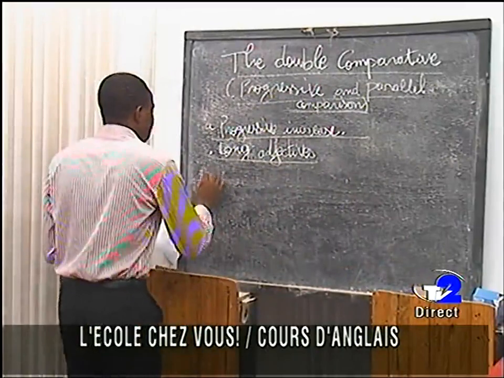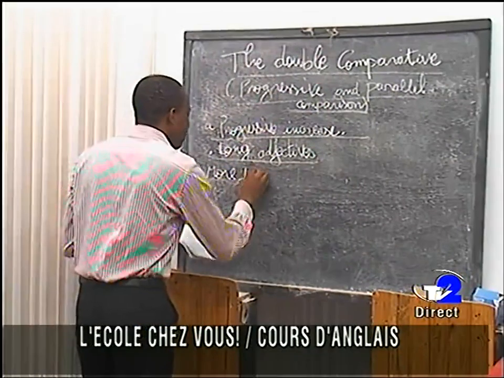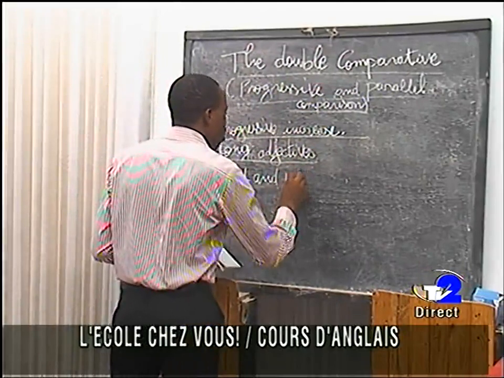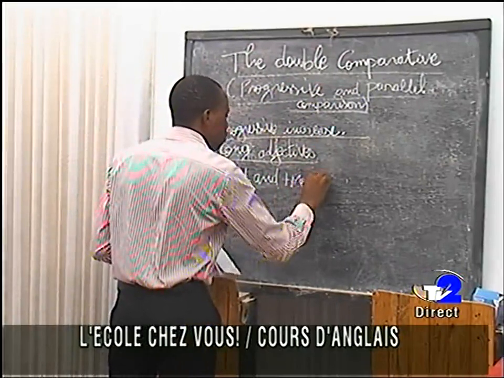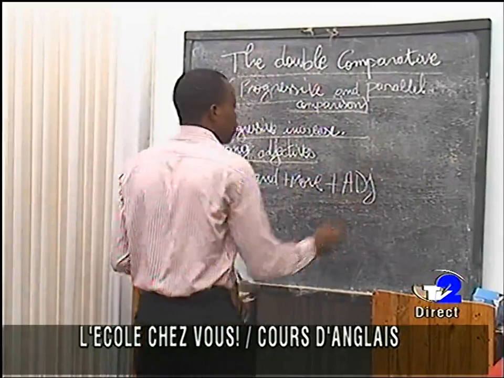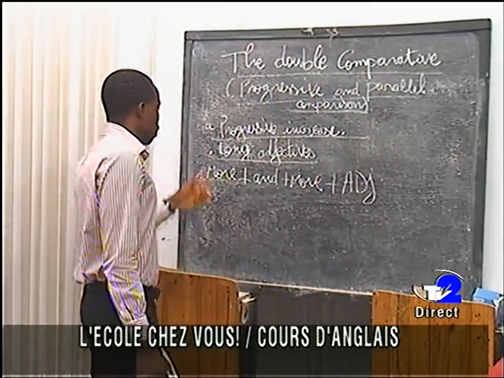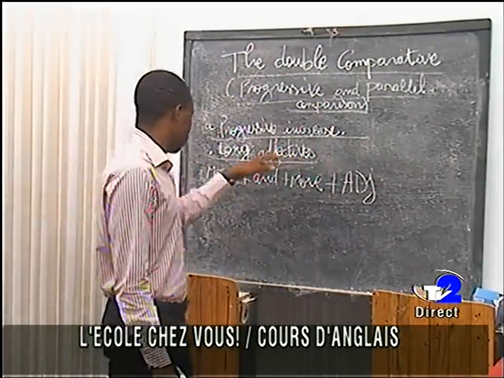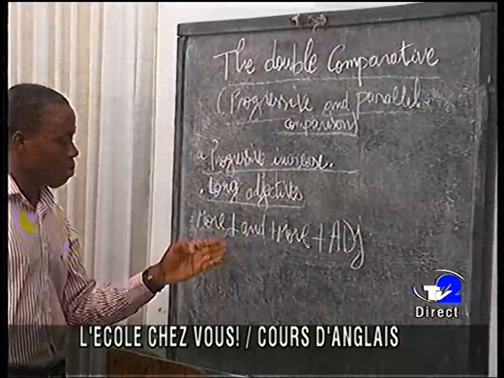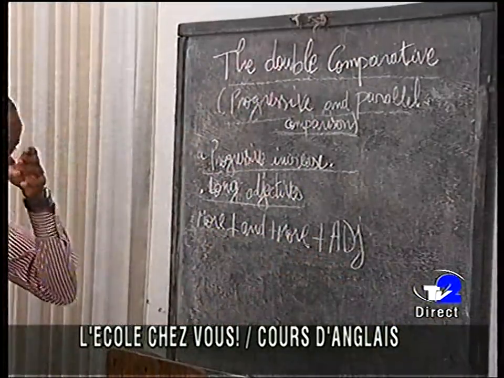With long adjectives in the progressive increase, the rule is: more, plus and, plus more, plus adjective.